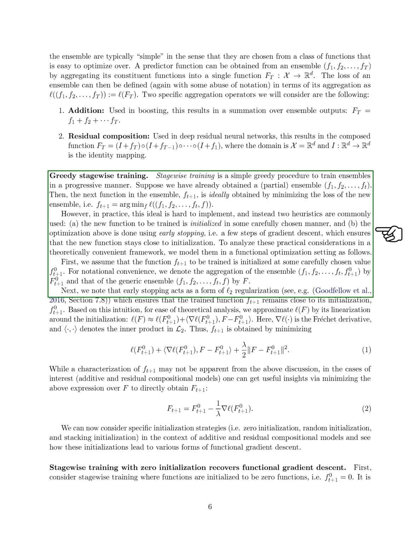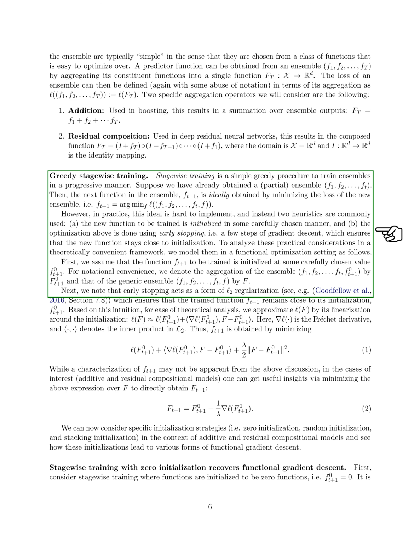To analyze these practical aspects conveniently, we represent them in a functional optimization framework. We begin by assuming that the new function f_{t+1} starts at a carefully chosen value f_{t+1,0}.